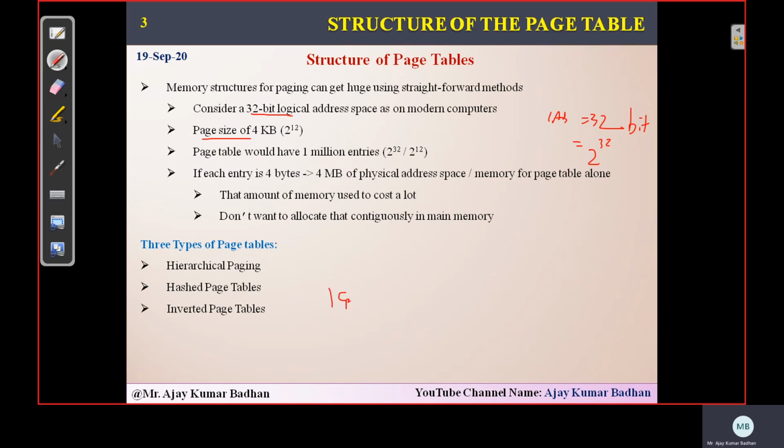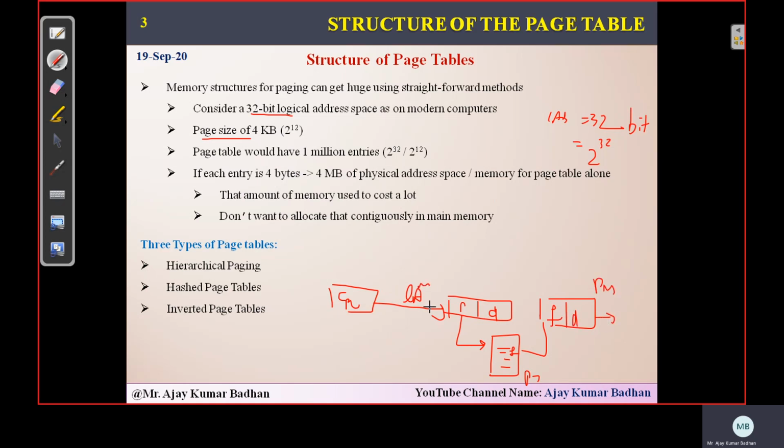So what did we discuss? CPU is going to generate a logical address, and that logical address we are splitting into two, something called page number and displacement, right? Now this page number will act as the index for this particular page table, and this will consist of a frame, and that frame we are mapping with the displacement, and then we are getting the physical memory. So this is your logical address and this is your physical address where we need to store that information, isn't it?